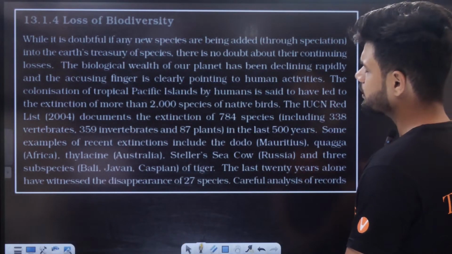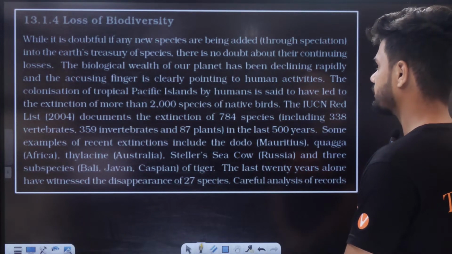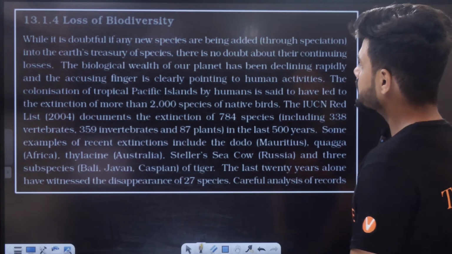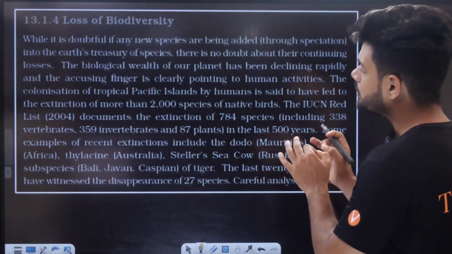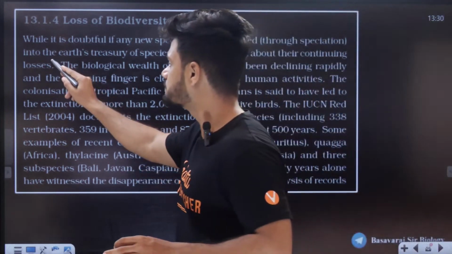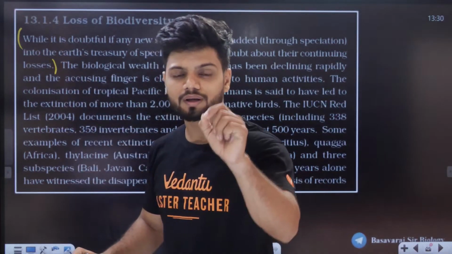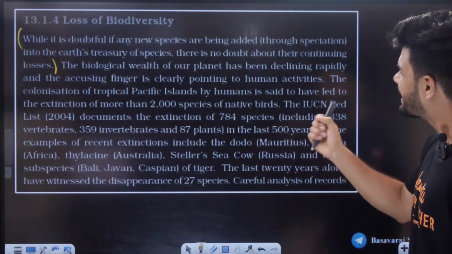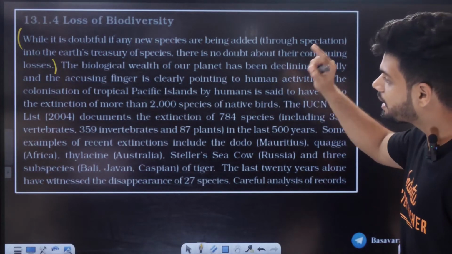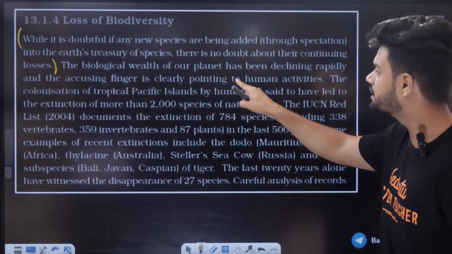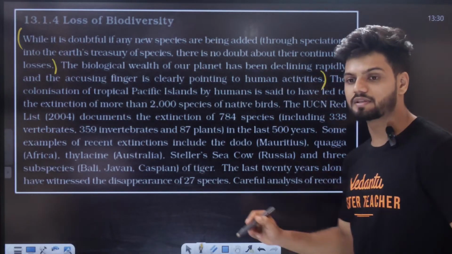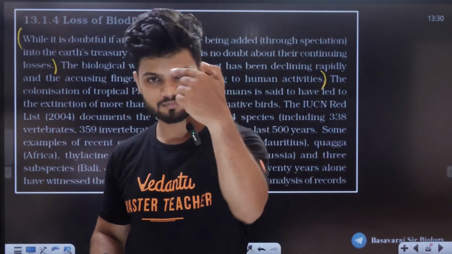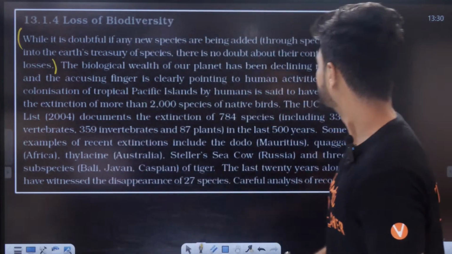While it is doubtful if any new species are being added through speciation into Earth's treasury of species, there is no doubt about the continuing losses. So we are not aware if something is added, but we are very sure something is lost. The biological wealth of our planet has been declining rapidly, and the accusing finger is clearly pointing to human activities. If someone asks you who is destroying Earth? Me and you.